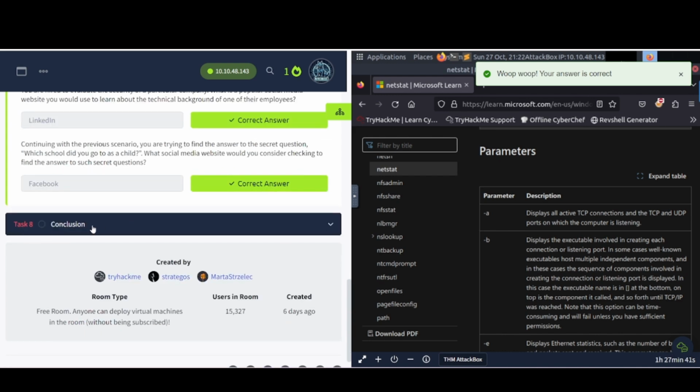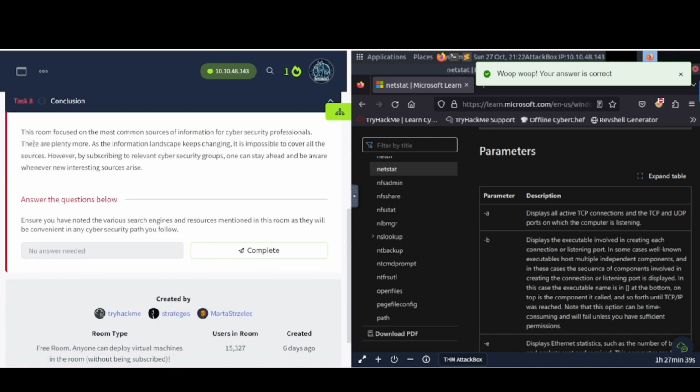And task number 8, conclusion. This room focused on the most common sources of information for cybersecurity professionals. There are plenty more. As the information landscape keeps changing, it is impossible to cover all these sources. However, by subscribing to relevant cybersecurity groups, one can stay ahead and be aware whenever new interesting sources arrive.